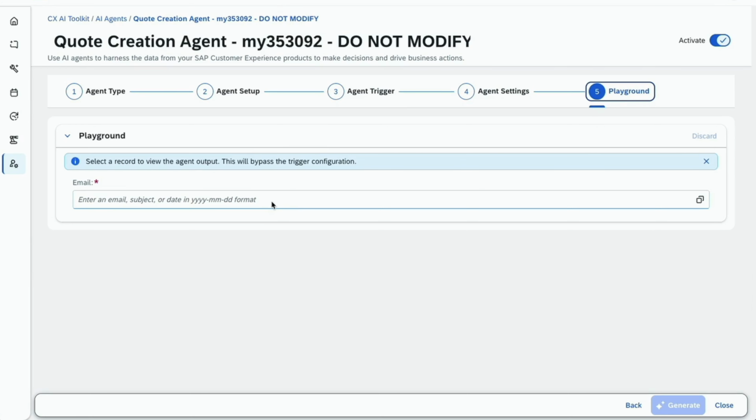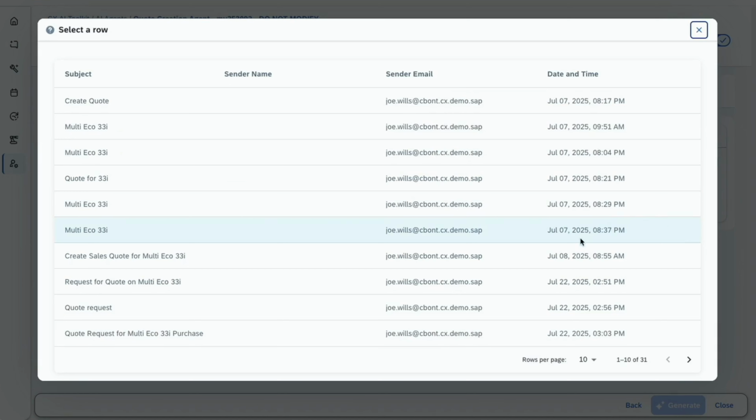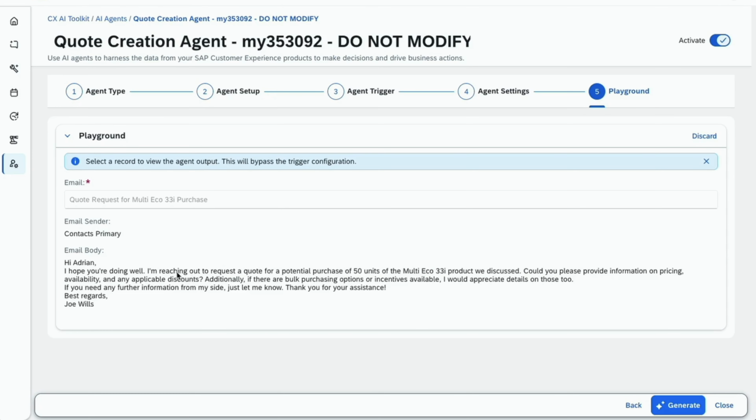Because we don't have a new email coming in, we can just search our existing emails. So here I'm just typing the Multi-Echo 33i. And now we can just choose one of our existing emails in the shared inbox. And we can just use this basically as a trigger. And you will then see which tools it's calling, and you can verify that the agent is working correctly with this. Perfect. So here I'm trying this out, and this typically takes a few seconds. And then you will see a timeline of the tool calls and also of the outcome of all these tool calls here in the playground.